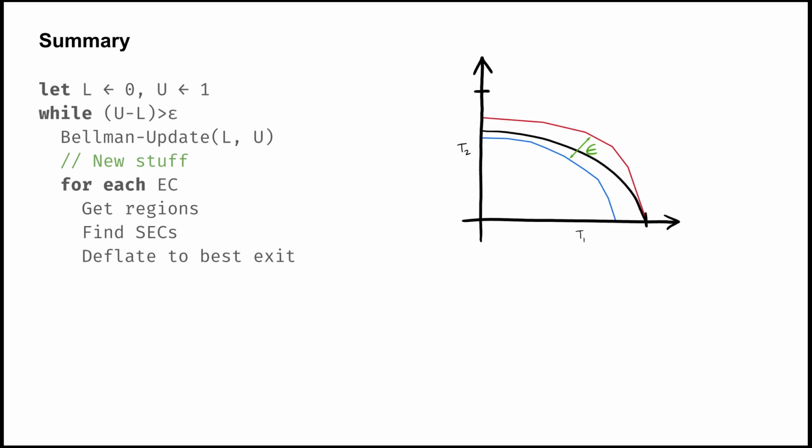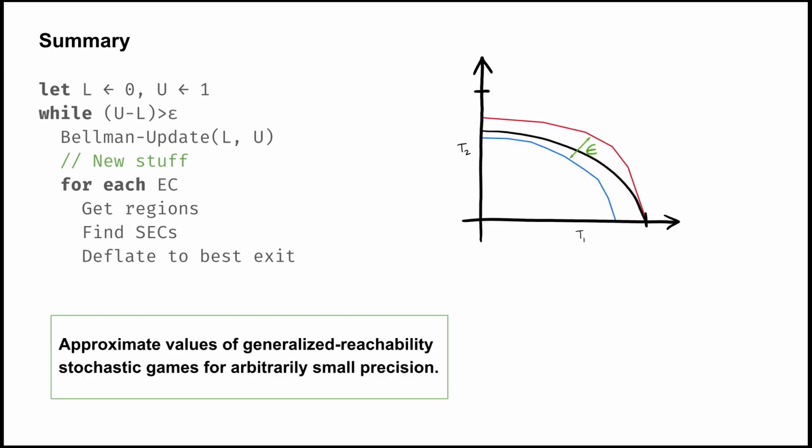The new things are, first, find the regions by computing the intersection of all exits. Then, for each region, do the same thing as in the single-dimensional case. Find the simple end component, deflate to the best exit. And then finally, piece together the whole frontier. And this is a convergent anytime algorithm for approximating the values in generalized reachability stochastic games. And by giving it, we have shown that it is indeed possible to approximate the Pareto frontier to arbitrary precision.